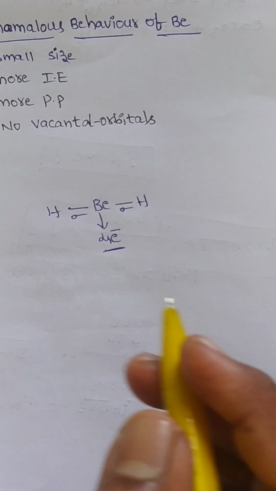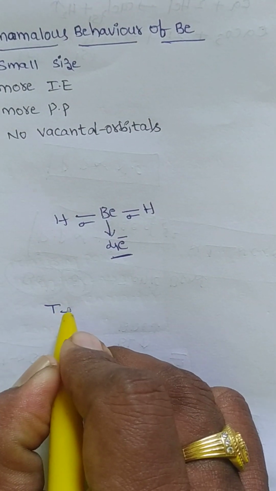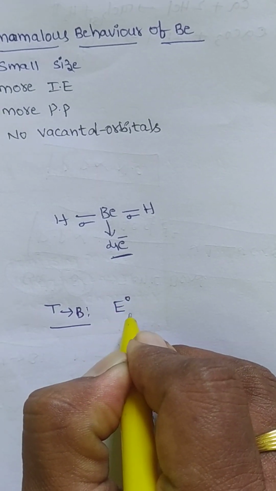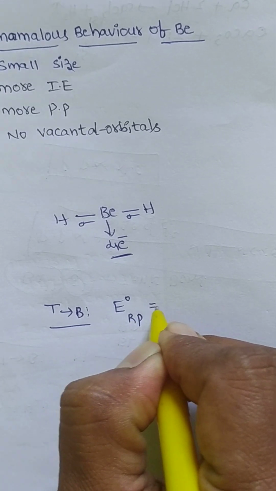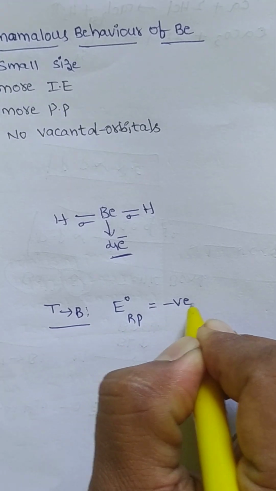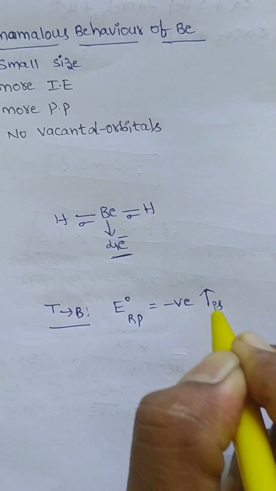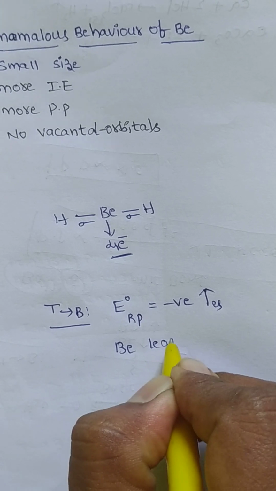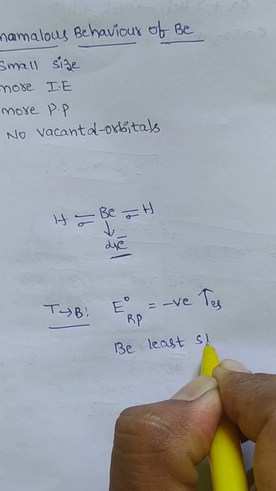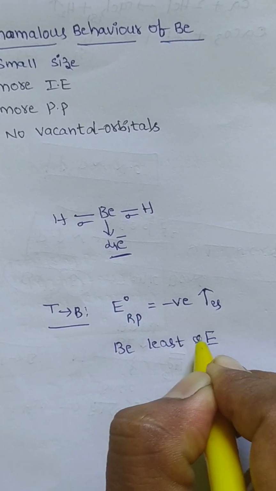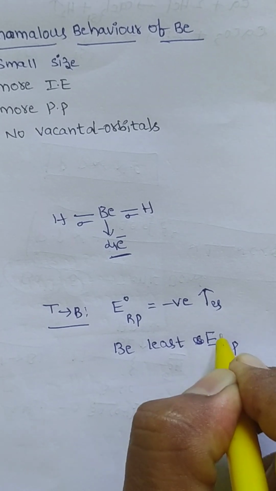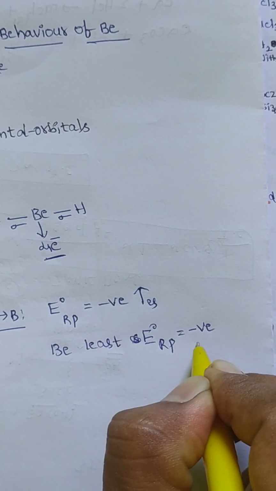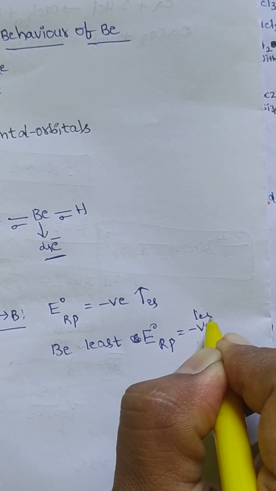Already we know what happens in this group from top to bottom: the negative reduction potential values increase. That means beryllium has the least standard reduction potential value. This is least negative, less negative.